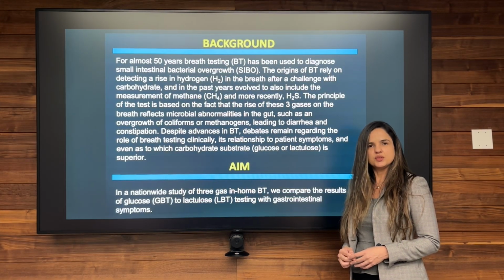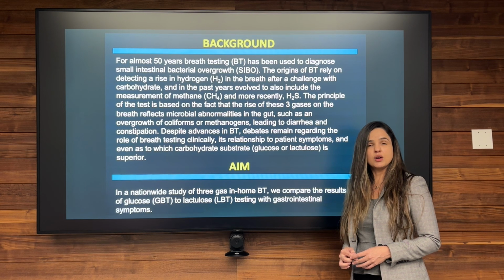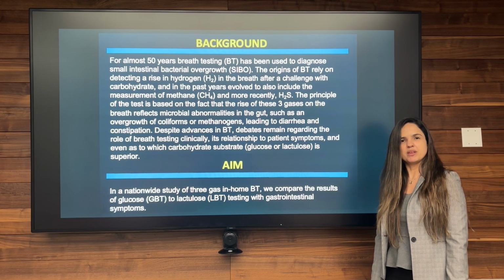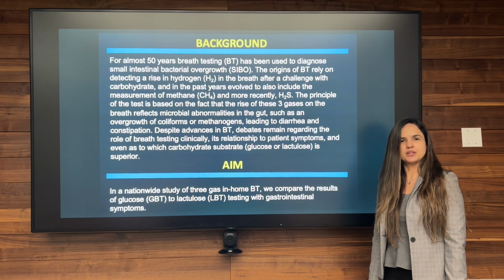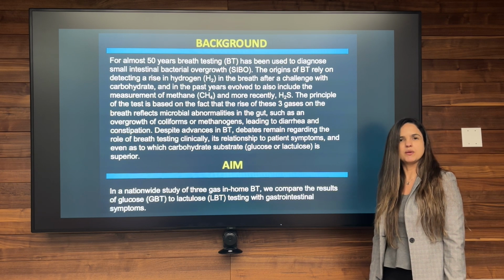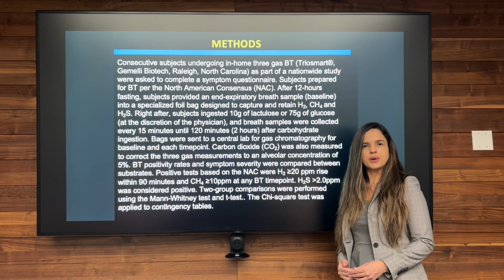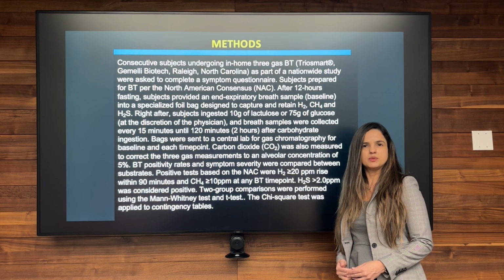Breath testing is used to diagnose small intestinal bacterial overgrowth, intestinal methanogen overgrowth, and lately also to diagnose intestinal sulfide overproduction. In this study, we compared the full breath test of subjects that took either glucose or lactulose as the substrate.